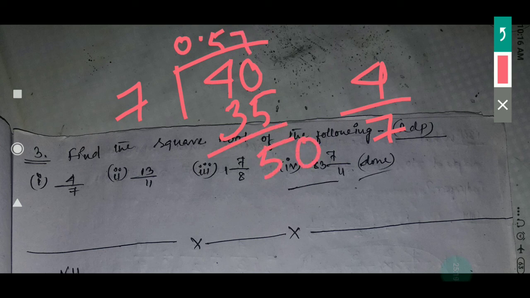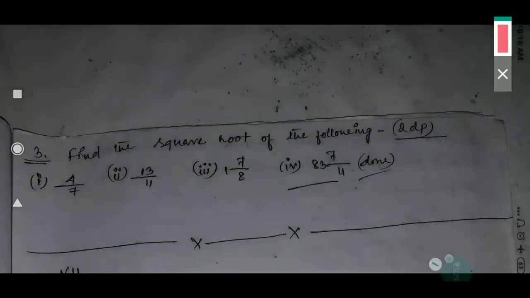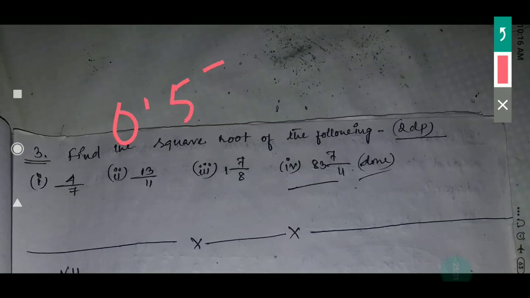Now 7 7s are 49, 1 remains, again you can write 0, 7 1s is 7, so 3. That means you have got here 0.0571. Now you apply the long division method.